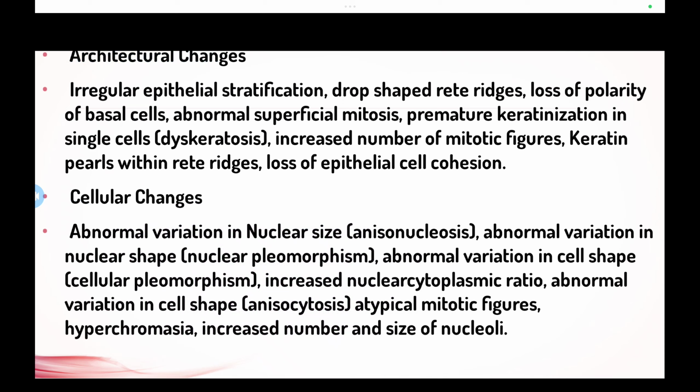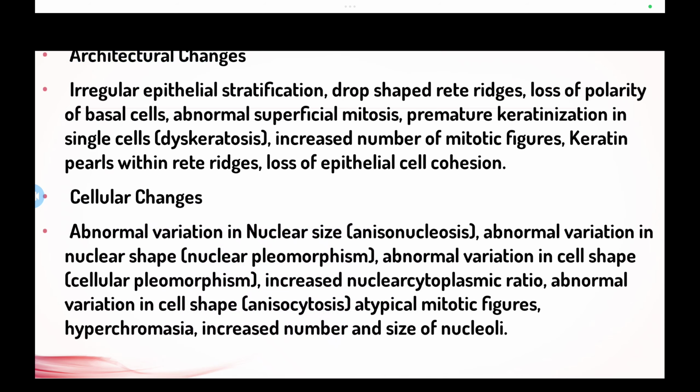histopathologically in leukoplakia. The cellular changes are seen, and the abnormal variations, as in nuclear size, anisonucleosis; abnormal variation in the nuclear shape, which is known as nuclear pleomorphism; and abnormal variation in cell shape, which is known as cellular pleomorphism.